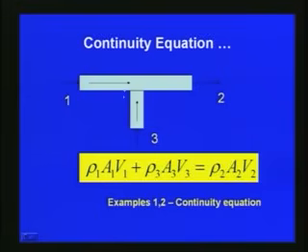As far as this system is concerned, there are two inflows at 1 and 3, and an outflow at 2. So, finally, we can write rho 1 A1 V1 plus rho 3 A3 V3 is equal to rho 2 A2 V2. If the density is the same, we can write this equation as A1 V1 plus A3 V3 is equal to A2 V2.